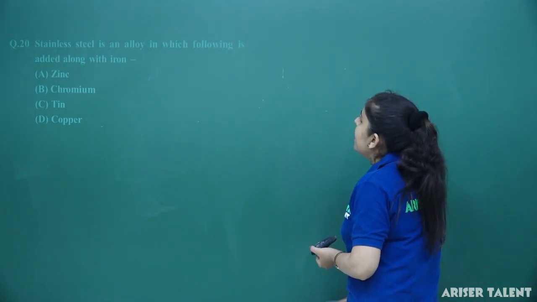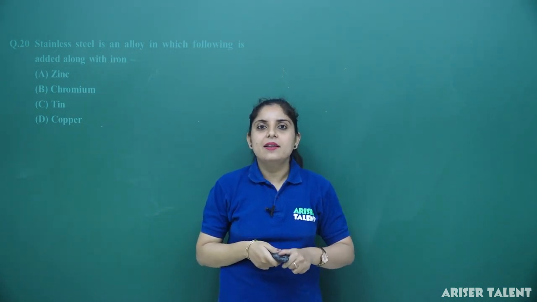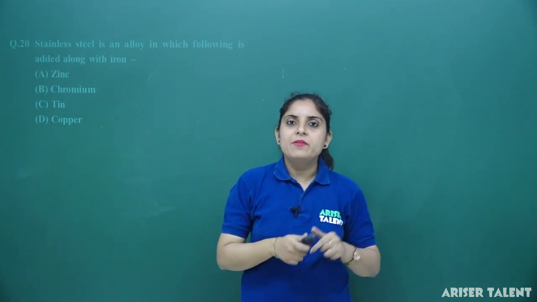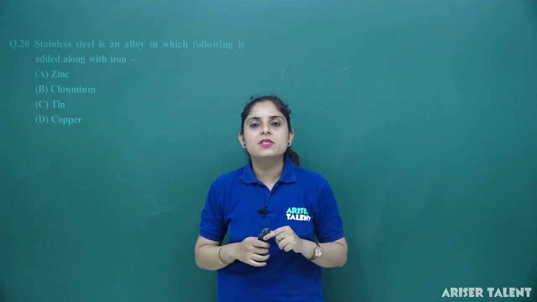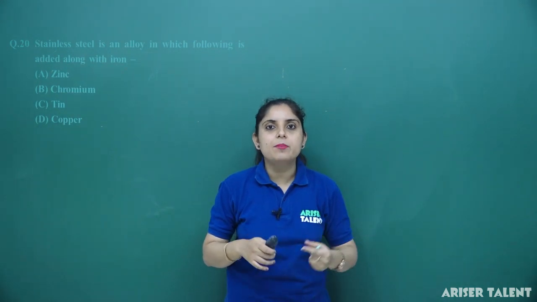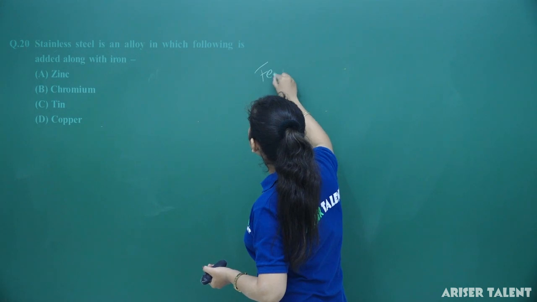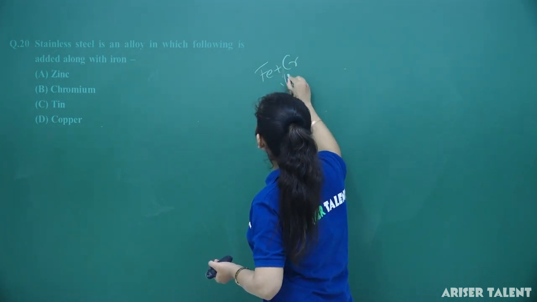Now, moving to the next question, question number 20: stainless steel is an alloy in which the following compound is added along with the iron. So, you know that whenever we have discussed alloys, we have discussed a lot of alloys and their composition. Stainless steel is actually a mixture of iron with chromium. Whenever you mix Fe with Cr, you will get the stainless steel.